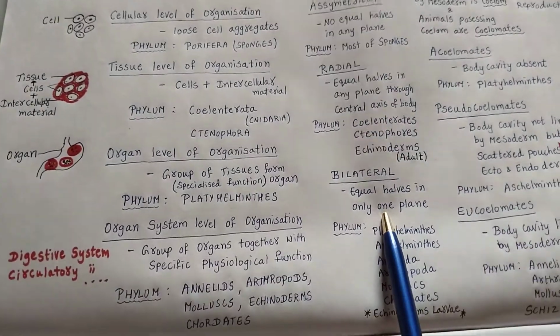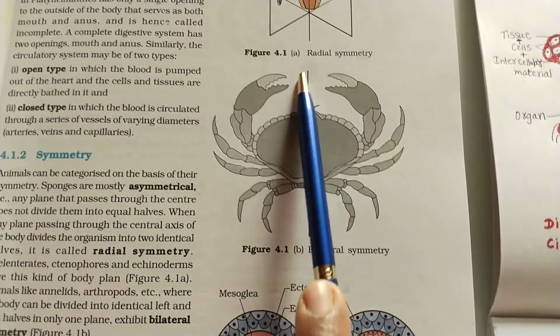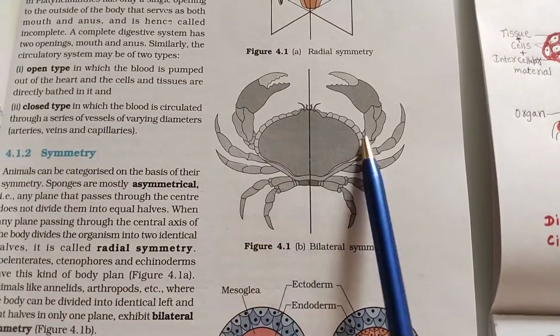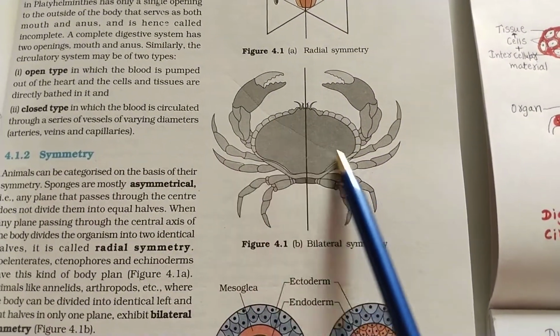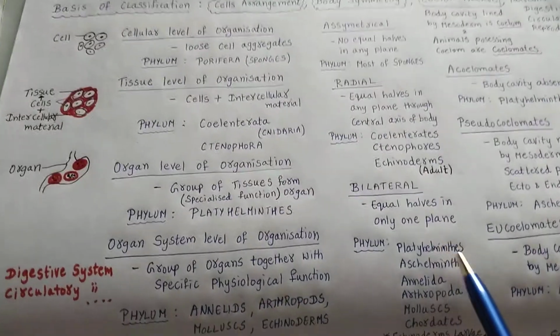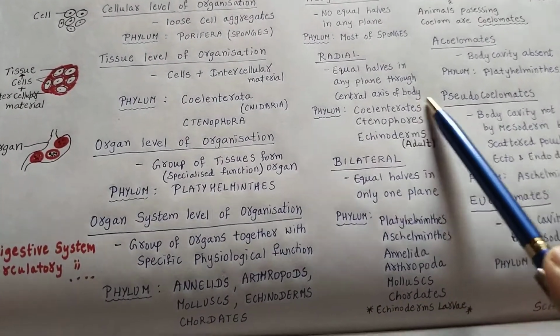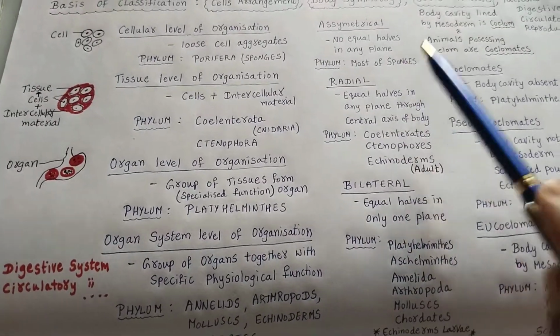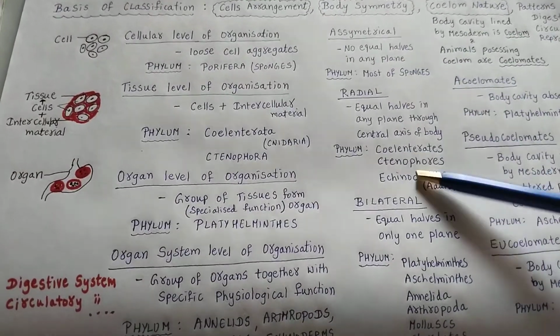Now moving on to the bilateral symmetry. Equal halves in only one plane. You can see here, this is the bilateral symmetry. If you cut in only one plane, you will get two equal halves. If you cut it like this, you won't get two equal halves. If you cut it like this also, you won't get two equal halves. That type of symmetry is called bilateral symmetry. All the phyla come under this except coelenterates, ctenophores, echinoderms and the sponges. Rest of all phyla come under this. So this is about the body symmetry.